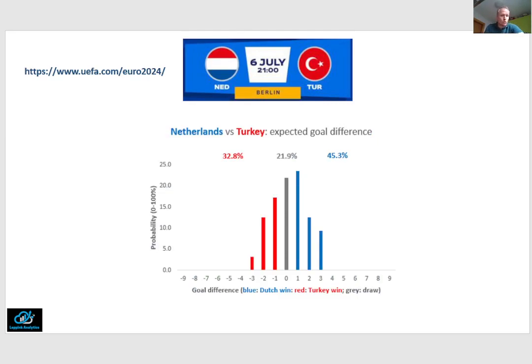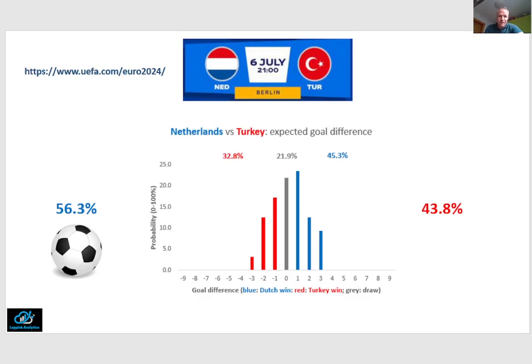And splitting the draw probability into 2 equal parts, we find a 56.3% chance of a Dutch win and a 43.8% chance of a Turkey win, with again that difference in decimal when adding it up to 100% being due to rounding error.